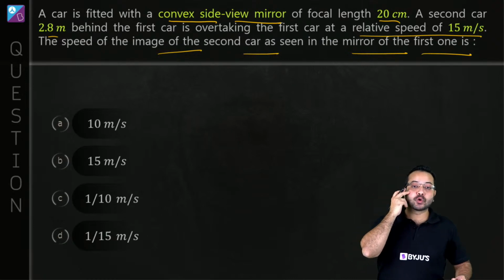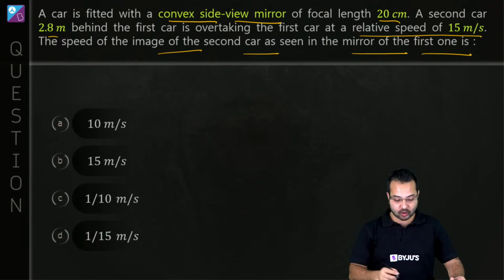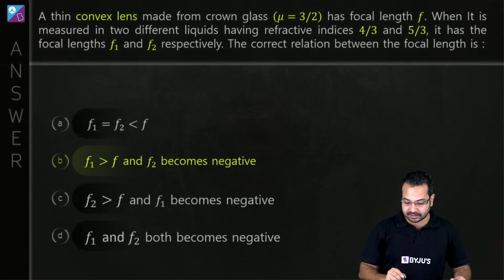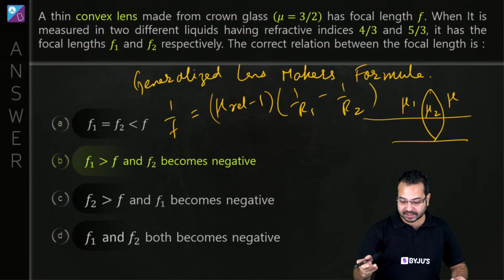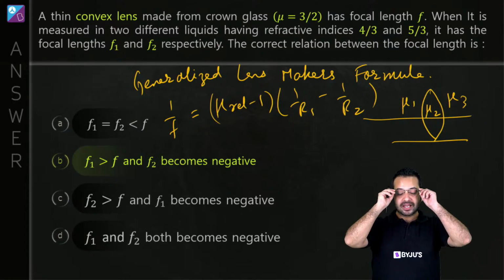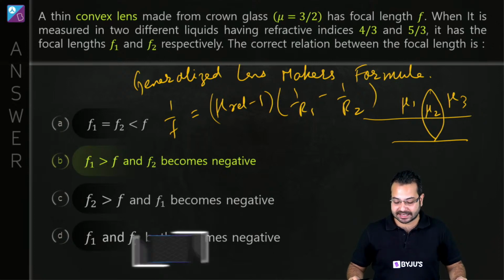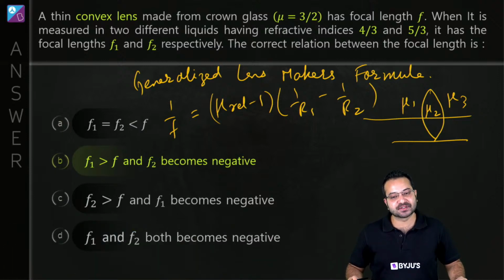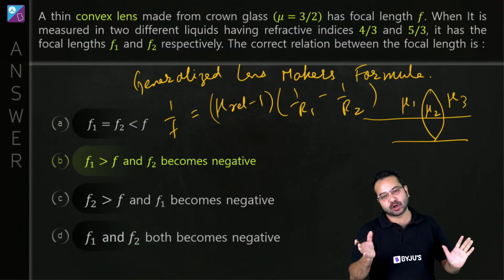Swastika is asking, so what to apply in that case? I think you're talking about a case when this becomes mu 3. This is what you're asking, right? In this case, yes, I'm sorry, there is no ready-made formula. If I derive a formula also, it is going to be too complicated, but solving that is not difficult.